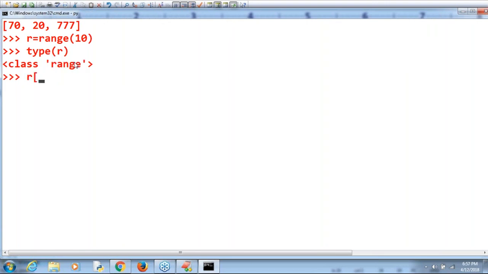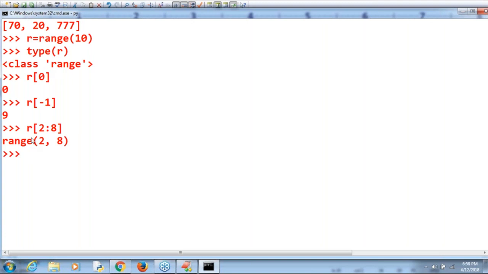Now R of 0. What is the first element in that? It is nothing but 0 itself. R of minus 1, what about its value? Can anyone tell? Minus 1 means the last value, 9 by default. R of 2 to 8 I'm taking: from the second index to the n minus 1 index, that's nothing but 2 to 7. Internally the values are also 0, 1, 2 and so on. Index and the numbers both are the same. That's why the output by default is range of 2 to 8.